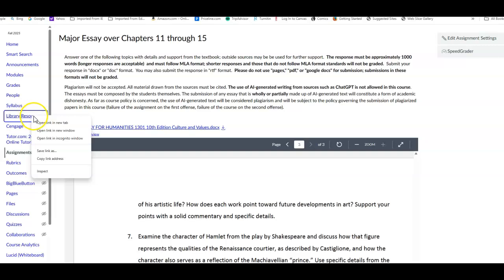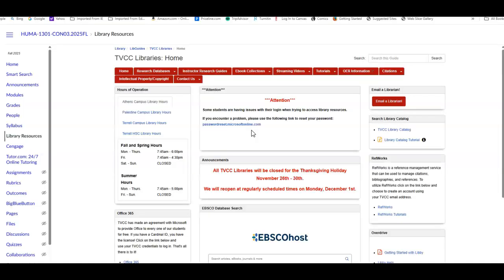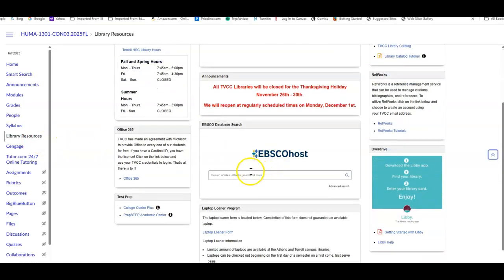To find some of the information, you go here to your library resources. Hopefully all of you know that's what that's for. You can go down here to EBSCOhost, and you can type in something. Let me close that out, we don't need any of those. I'm not sure why all this is coming up. This is from some other topics that were being looked at. Let's just go with the de Medici family, since that was the first topic.